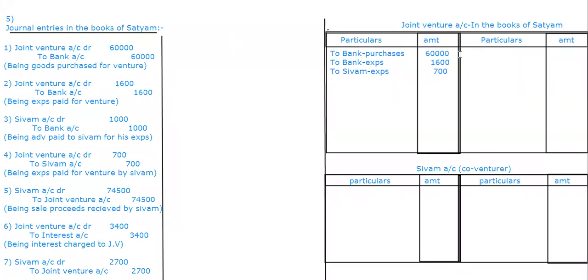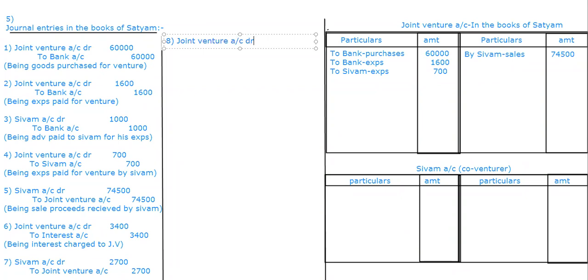Then I have Shivam sold. So here sales I'm going to take on this side, that is by Shivam sales, 74,500. That's it. And then again joint venture to interest is there. One more entry we have missed out, that is commission. Commission also we should transfer here only.